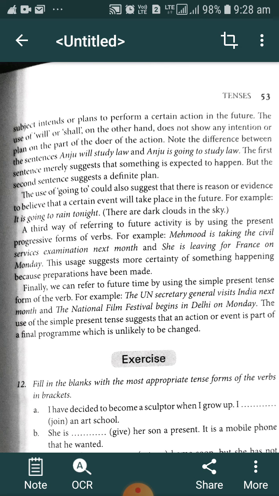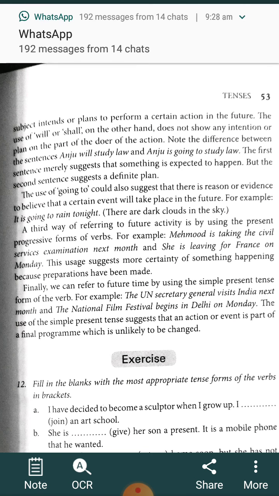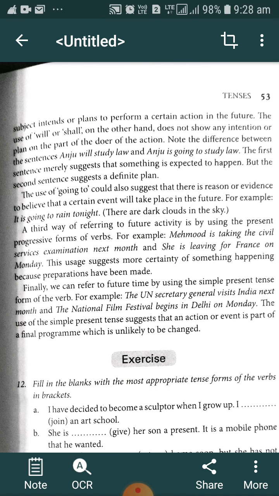The third way of referring to future activity is by using the present progressive form of the verb. For example, Mahmood is taking the civil services examination next month. She is leaving for France on Monday. This use suggests more certainty of something happening because preparation has been done. When our friend has prepared to go somewhere, has packed his bag and all, and has also registered there, this is the preparation he has done. We can say he is going there definitely because he has done the preparation.